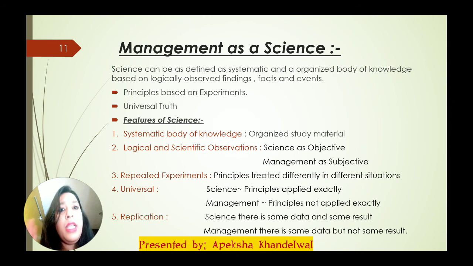Am I right? The concept, the truth, the happening will be the same. Clear? The logic will be the same. And it is a universal truth. Universal truth means that the way it is followed here, the same way it will be followed everywhere. This is what science is.